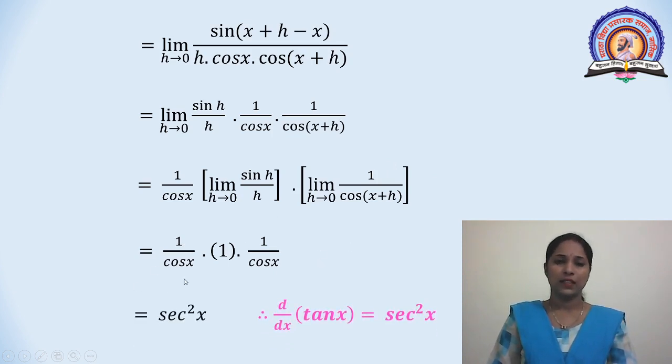That is 1 upon cos square x. But 1 upon cos theta is sec theta, that is 1 upon cos square theta is equal to sec square theta. Here this is equal to sec square x. That is, the derivative of tan x is equal to sec square x.